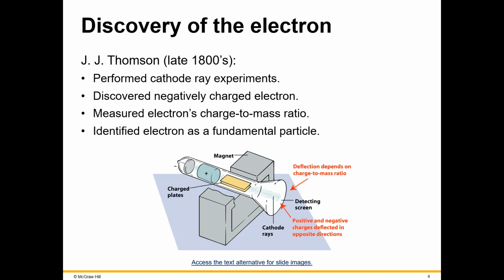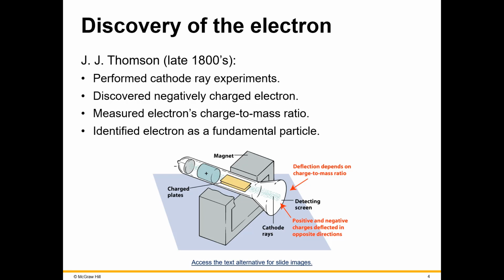But essentially what he did is through this cathode ray tube, he moved a beam through the tube, which was deflected away from negative charges because like charges repel, and it moved towards the positive charged plate because opposites attract. And that meant that the electron was in fact negatively charged.